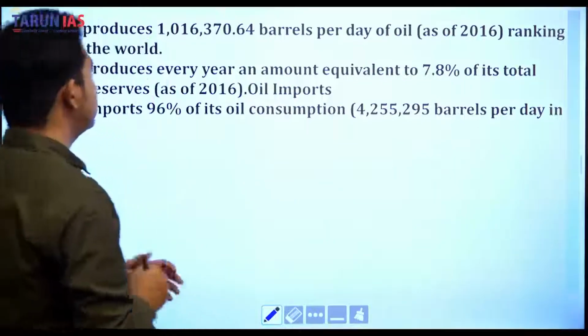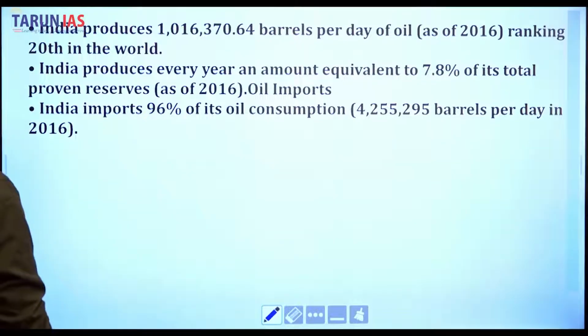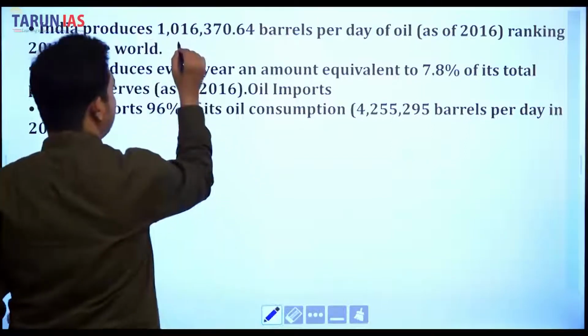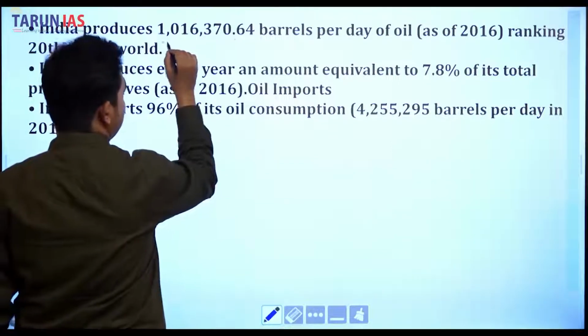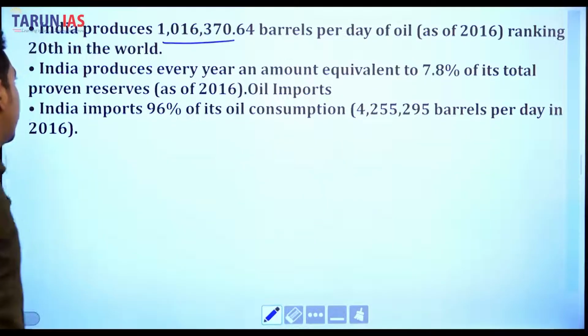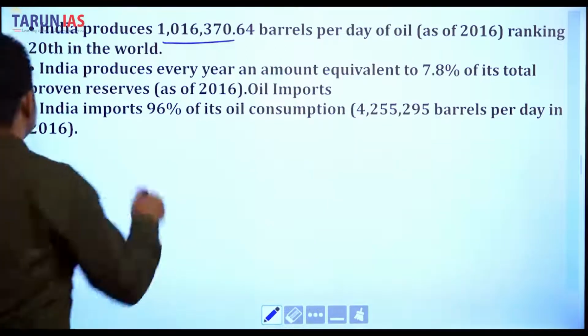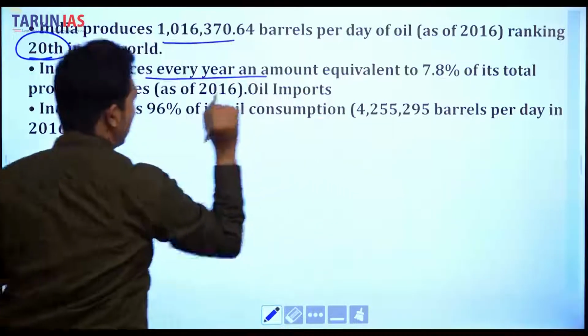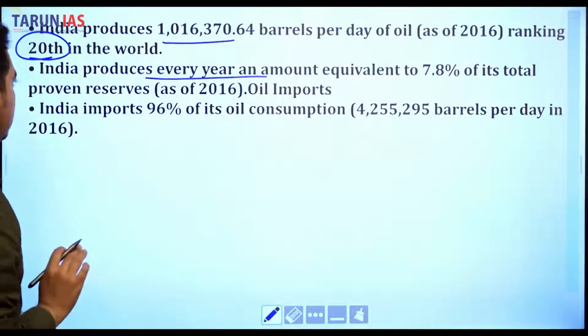So India produced 1,016,370.64 barrels, that is 10 lakh 16,370.64 barrels per day of oil as of 2016, ranking 20th in the world. So it produces every year an amount equivalent to 7.8% of its total proven reserves.